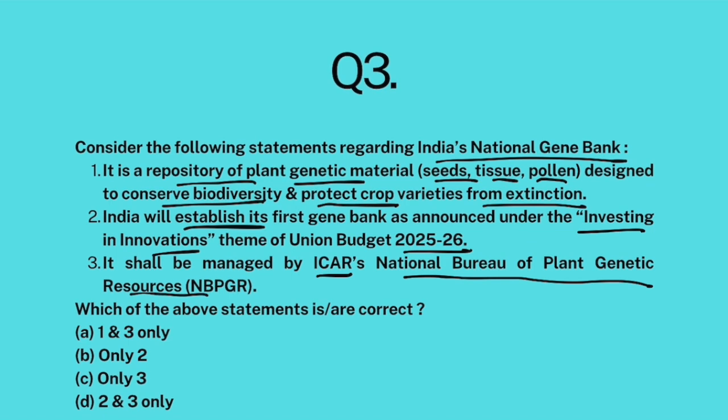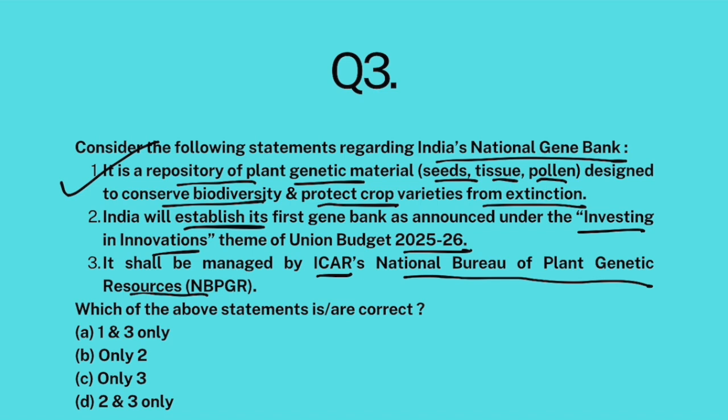Okay. So what is a National Gene Bank? So National Gene Bank is basically a bank where all the genetic material, okay, of all the plants in India shall be stored and conserved so that in future, if any particular crop variety becomes extinct, we can reintroduce it into the environment, right? So first statement is absolutely correct.